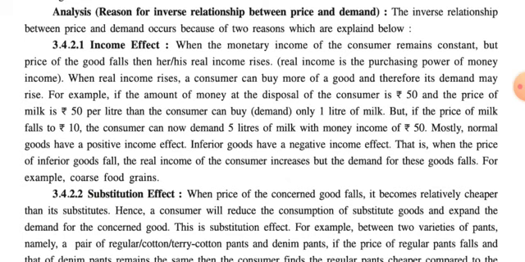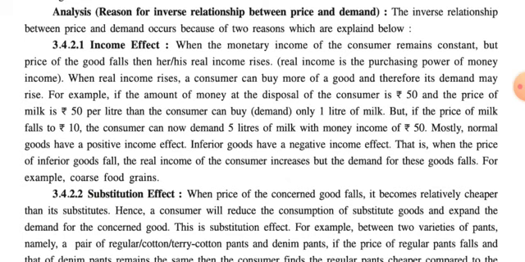For example, if the amount of money at the disposal of the consumer is rupees 50, it means a person has rupees 50 in his pocket, and that is the maximum he can spend for purchasing a particular good. So his monetary income is rupees 50 only, and at the same time the price of milk is rupees 50 per liter.